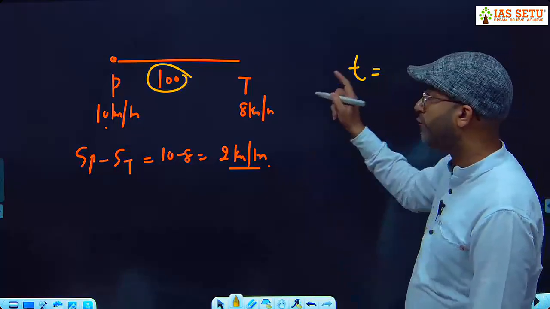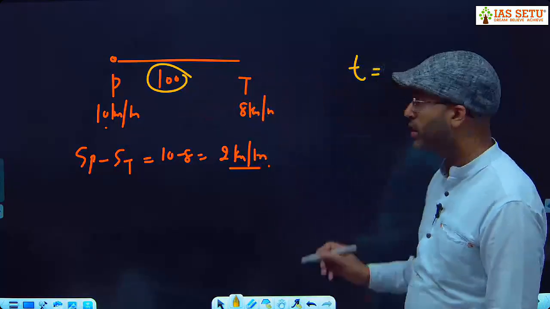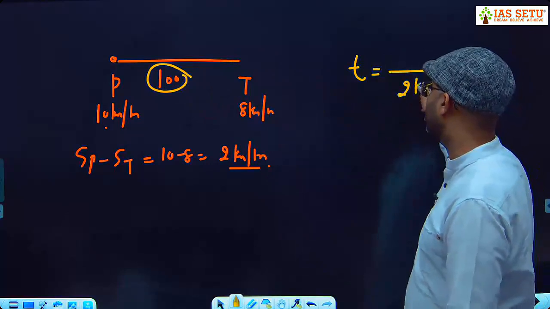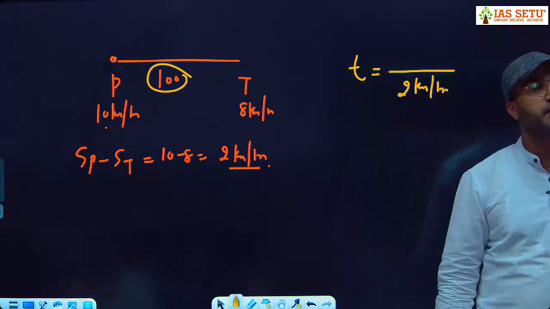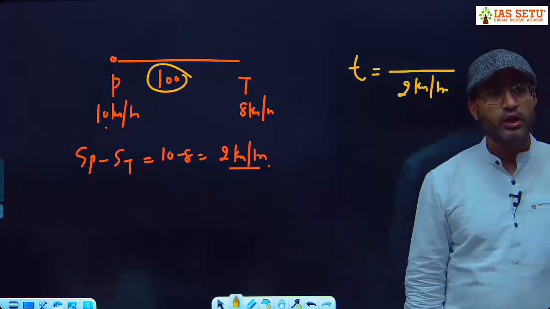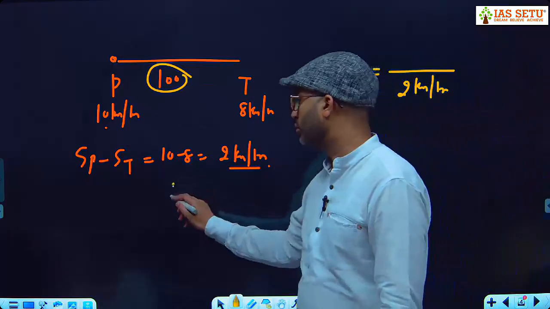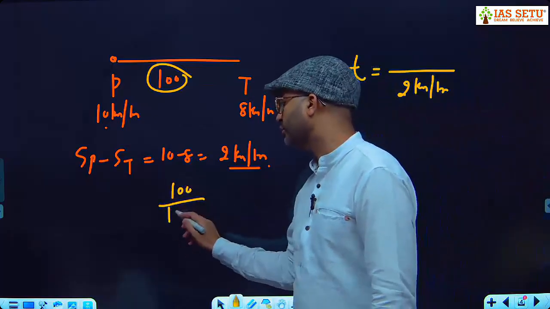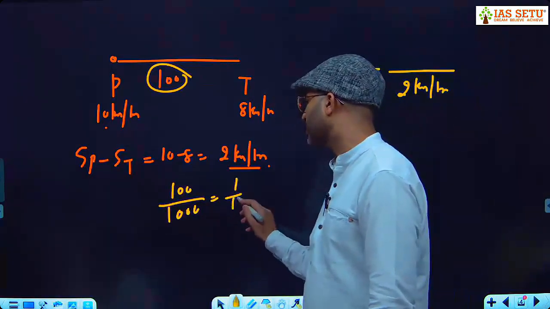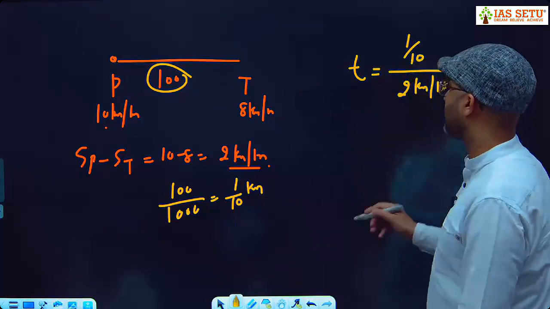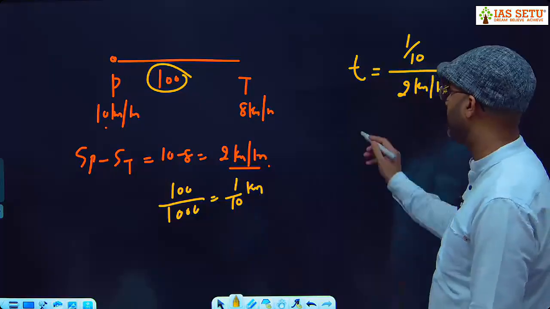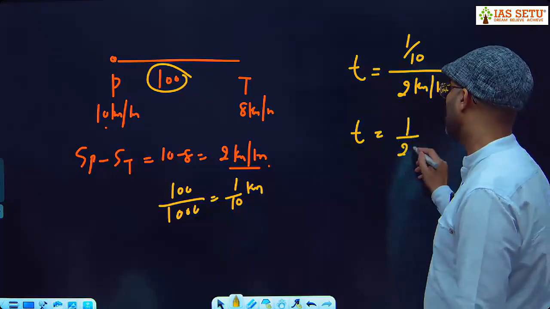So here you have to convert this to kilometer. If you are taking speed in kilometer per hour, you have to match the unit. So you have to convert 100 meter to kilometer. If you divide it by 1000, it is 1 by 10 kilometer, and the relative speed is 2 kilometer per hour. So time is 1 upon 20 hour.